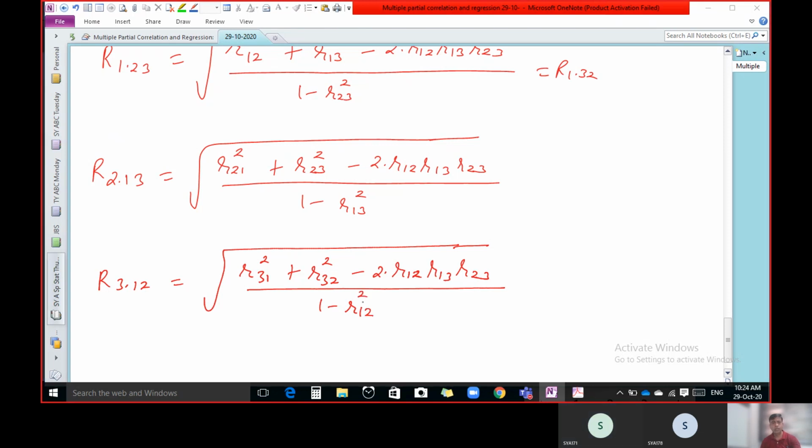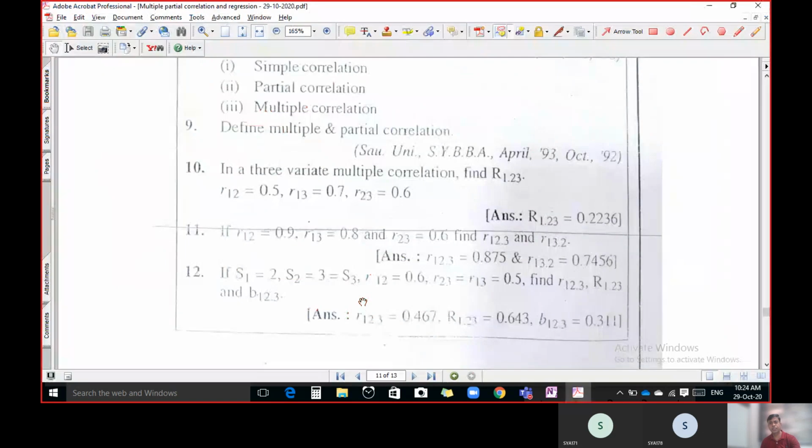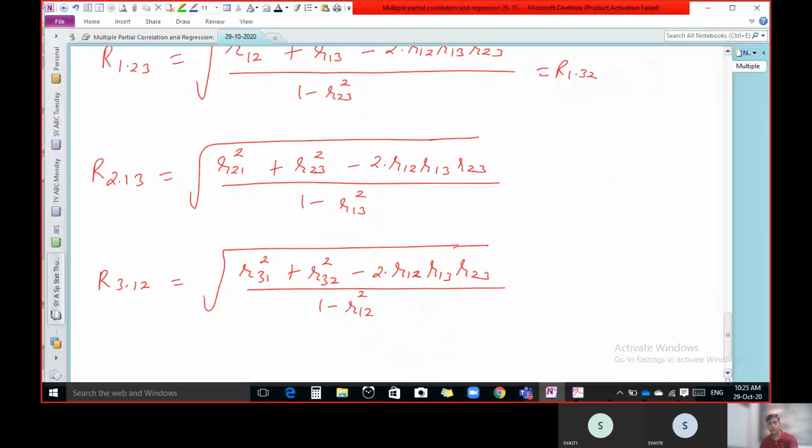So now let us discuss a few examples. Question number 10. In a three variable multiple correlation, find R1.23. You are given R12, R13 and R23. We have to calculate R1.23. Question number 10.